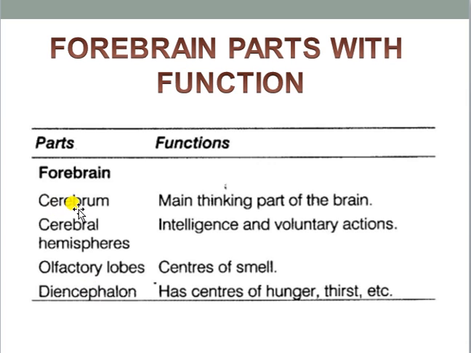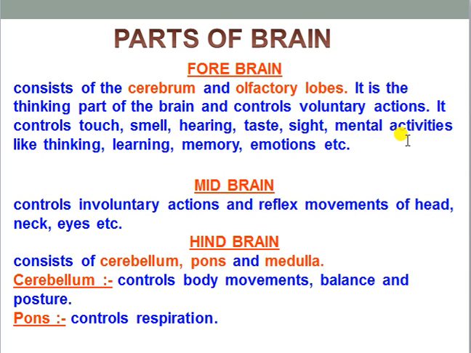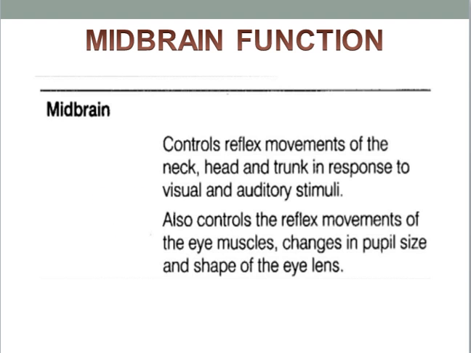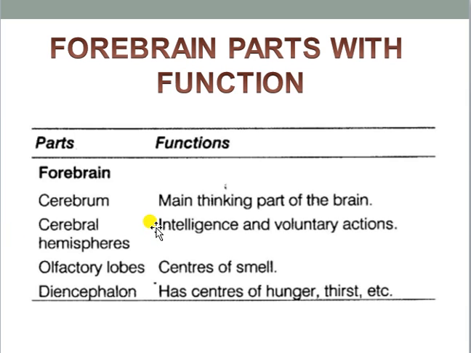Keep it in your mind, this cerebrum portion is exclusively the thinking part of the brain. It also contains various kinds of association areas because various kinds of sensory and motor neurons are connected in the cerebrum region. As we have already seen in the previous slide, it is responsible for controlling touch, smell, hearing, taste, sight, mental activity, thinking, learning, memory, emotion, everything. So these come under the cerebrum.